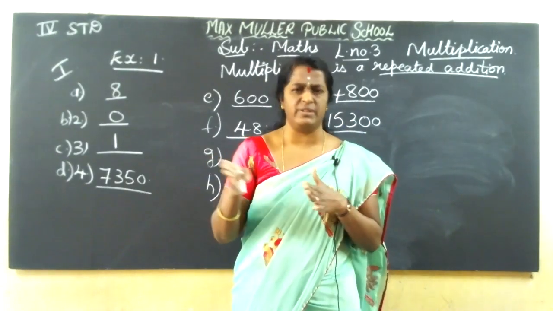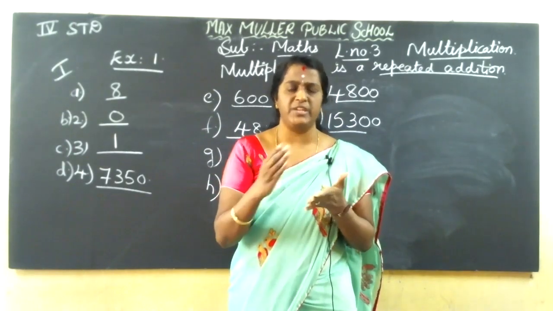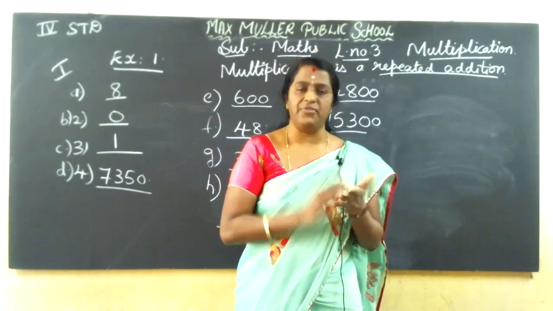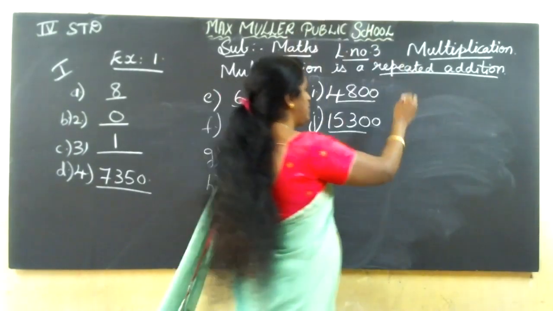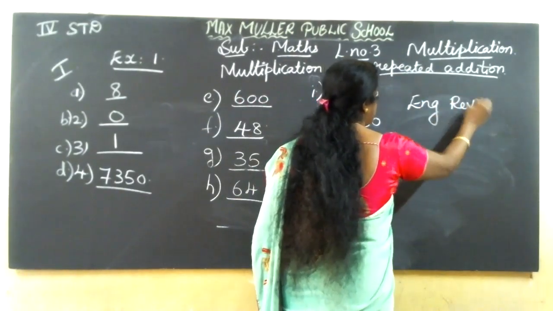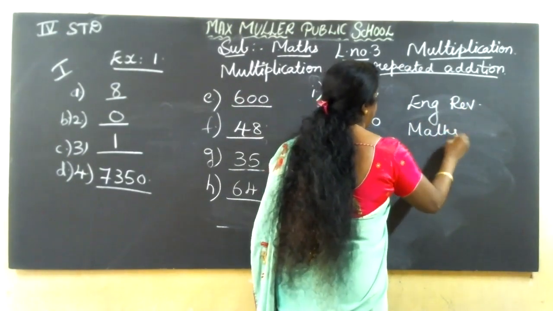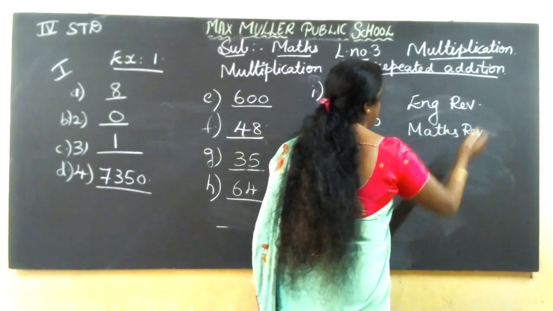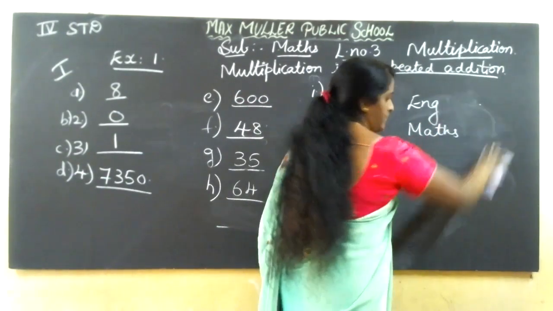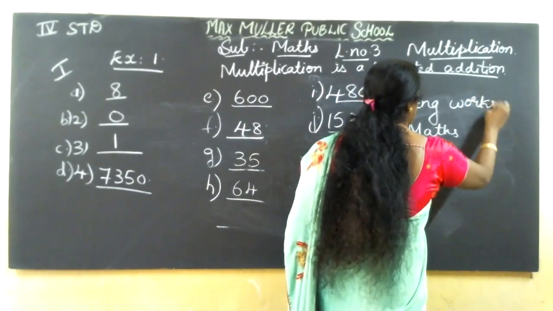Don't do partition, children. So first page, if you start English, how many pages to complete? I think 3 to 4 pages it will take. Okay. After that, you should mention English revision. So next, what revision has come now? See, maths. Next, you write maths revision. Revision or worksheet, maths worksheet. You can write worksheet also, sorry.